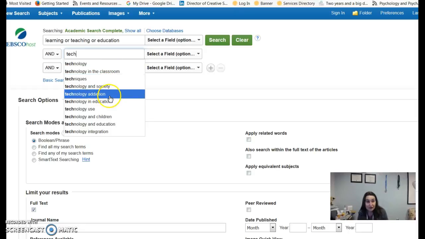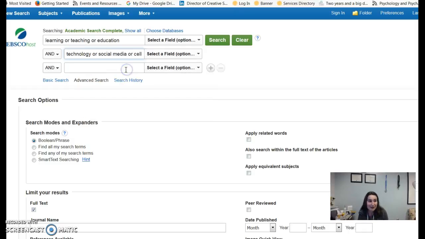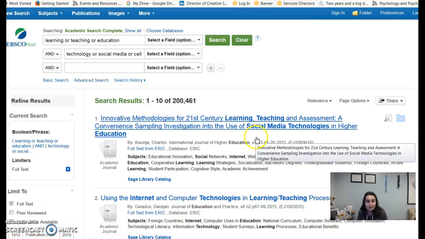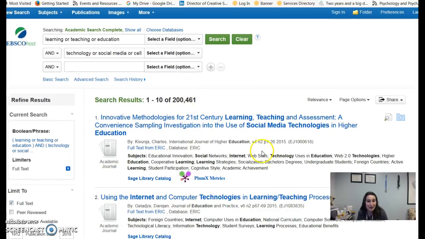We could say technology in the classroom or education, but we have education here. Technology, or, oh, look at this, or social media or cell phones or the internet. Okay, that's great. If we wanted to add something like distraction at this point, we could do that, but I think we should just start with this. I'm going to click search. And wow, we have over 200,000 results, so that's a little bit much.